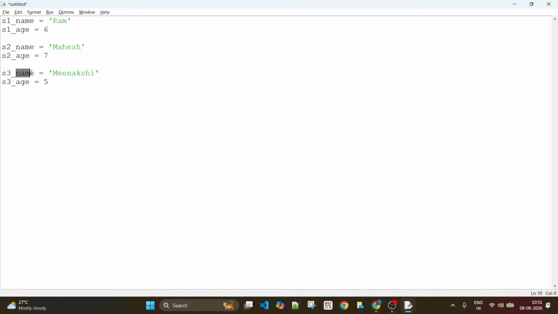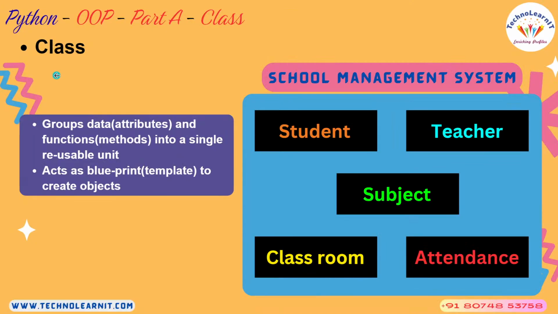So whenever you think of an entity, there are certain operations that you also want to perform on that entity. If I consider a student, I want to print the details of the student. That itself is an operation. I want to read the details of the student. I want to store the details of the student. That is also another operation. So a class is something that helps you group the data, which is nothing but the attributes, and the operations, converted into functions or methods, into a single reusable unit.